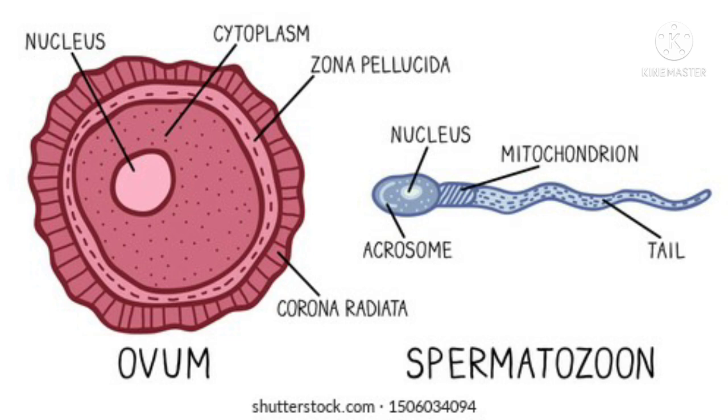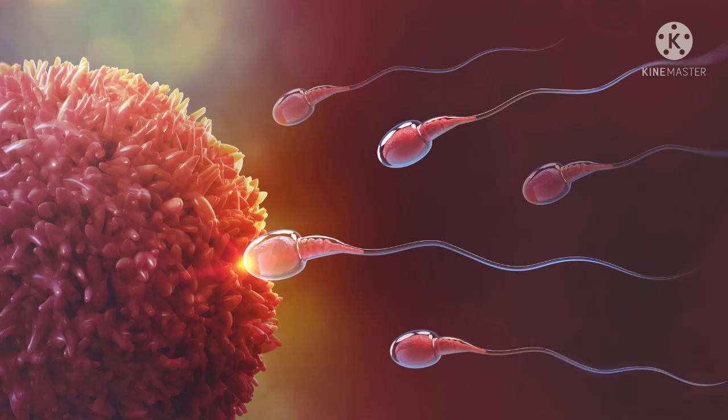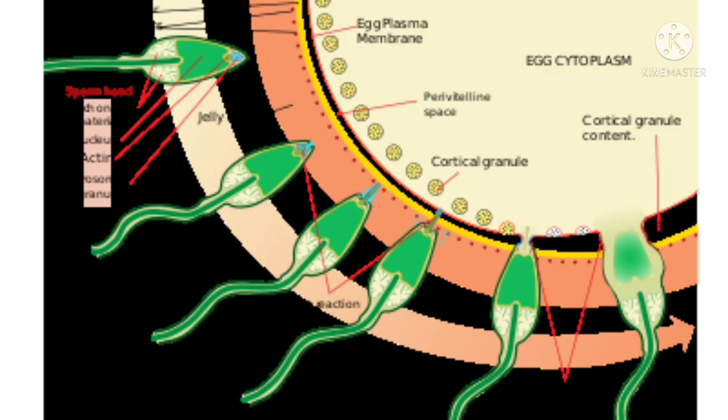So we know what fertilization is. It is an important process in sexual reproduction. When will fertilization take place? When the male gamete fuses with the female gamete and forms a cell called the zygote. So zygote formation is part of sexual reproduction.